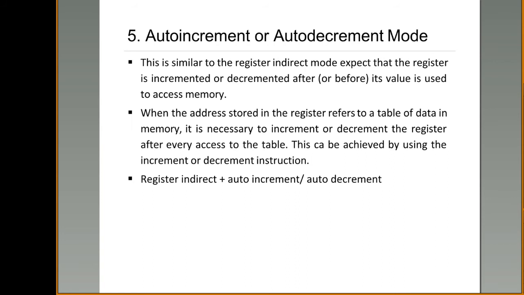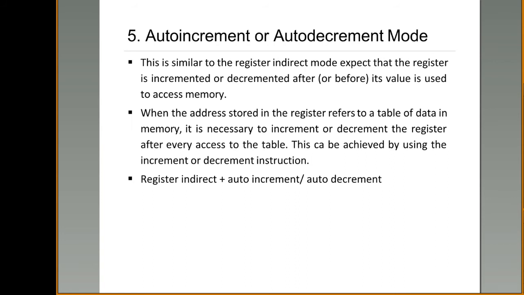From the memory location you are accessing some table of data, 1 2 3 4, like that. 4 entries were there in your table, right? So what happens is when you access the first table data, automatically the address value will be incremented to access the next row of the table, right? Assume that your table has 4 rows. Using this register indirect mode, you will come to know the address of the first row. So when you want to access the 4 rows, what happens?